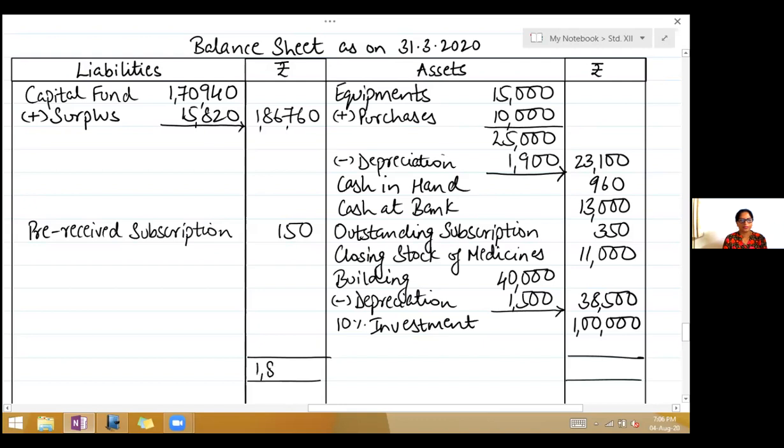So the liabilities are 1,86,910, and you should get the assets also the same amount. So the balance sheet tallies, 1,86,910. So children, we have finished with the first problem. Now we go on to the next one.